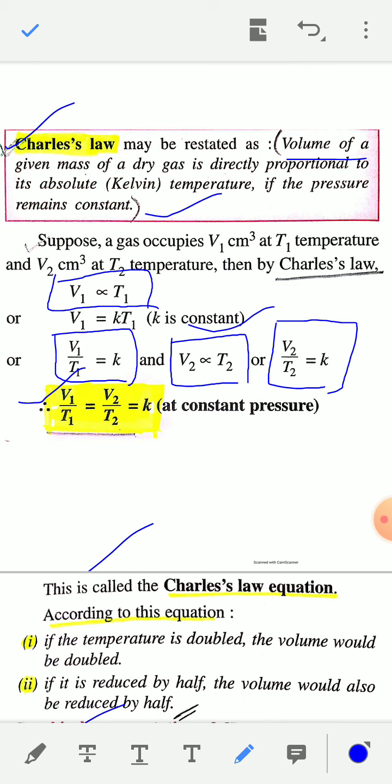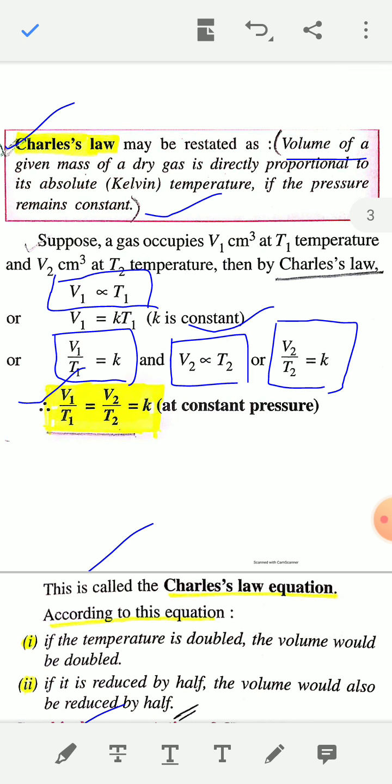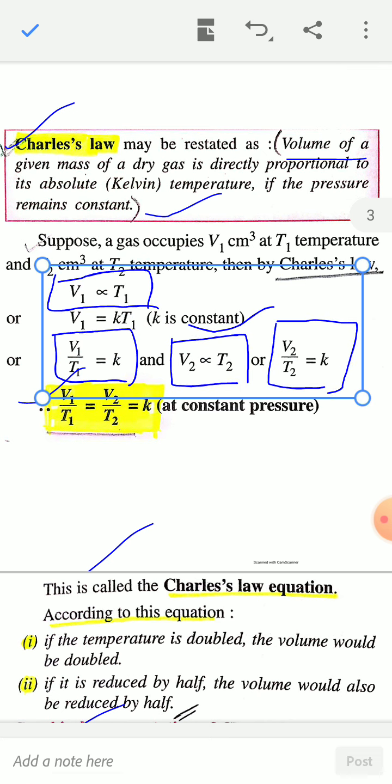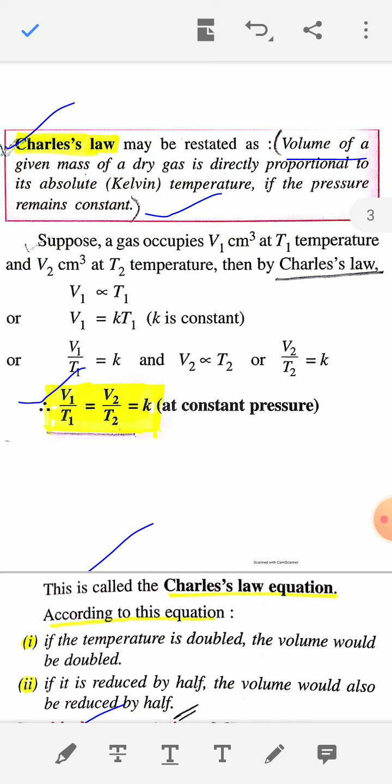So the mathematical expression of Charles' law becomes V1 by T1 is equal to V2 by T2 is equal to constant. This is the more applicable mathematical expression of Charles' law, at constant pressure, where V1 is the volume at T1 Kelvin and V2 is the volume at T2 Kelvin, and this is called the Charles' law equation.